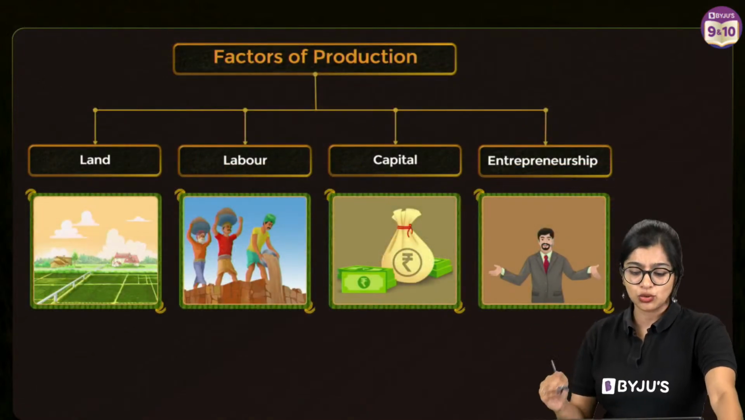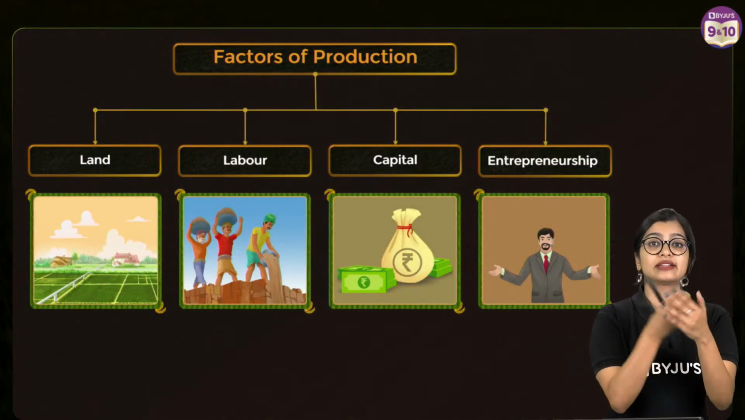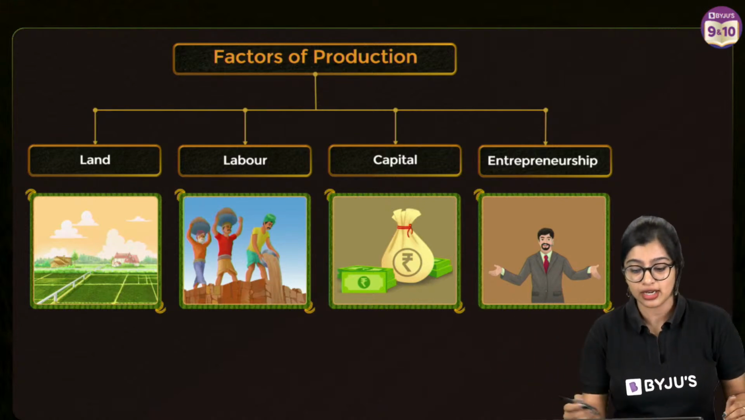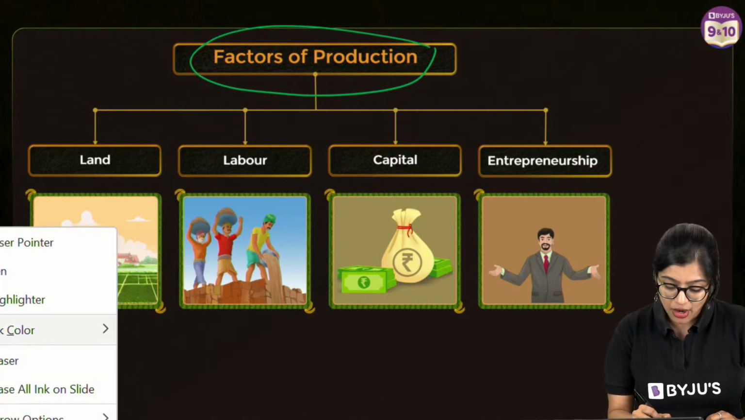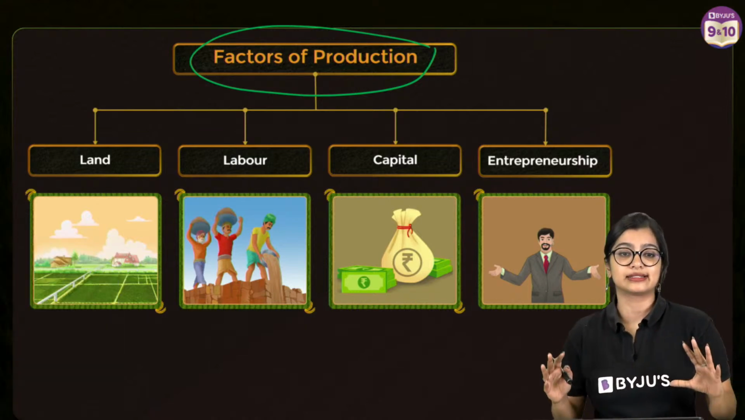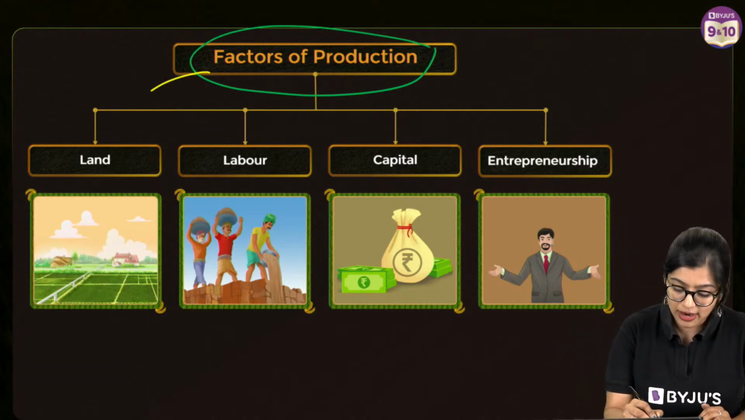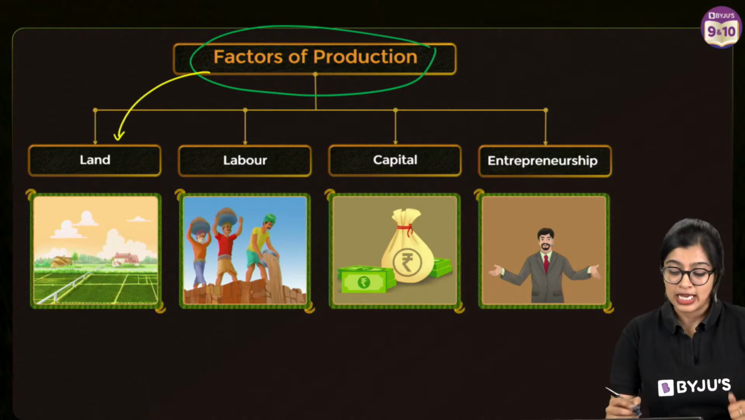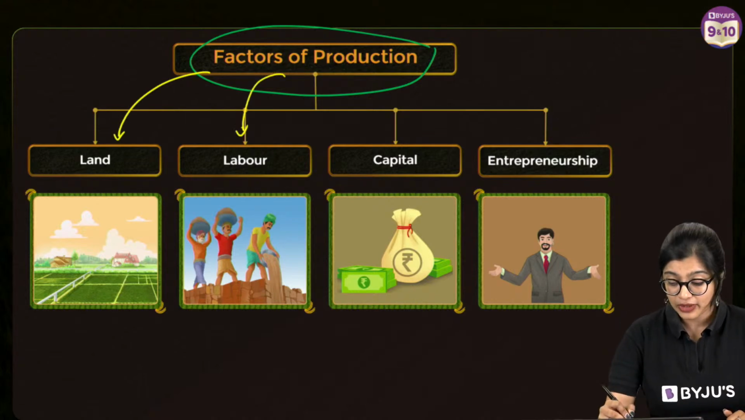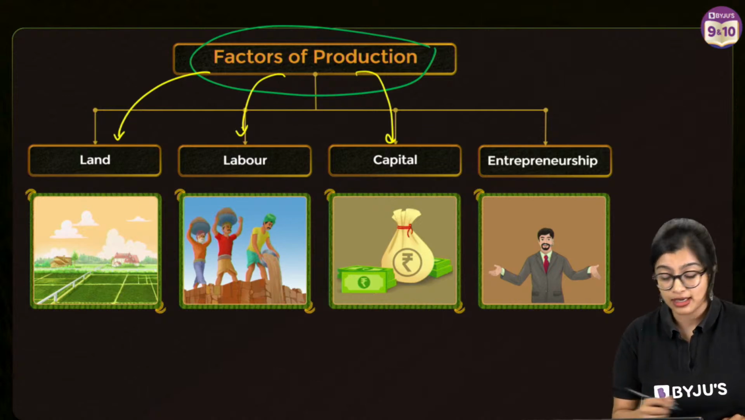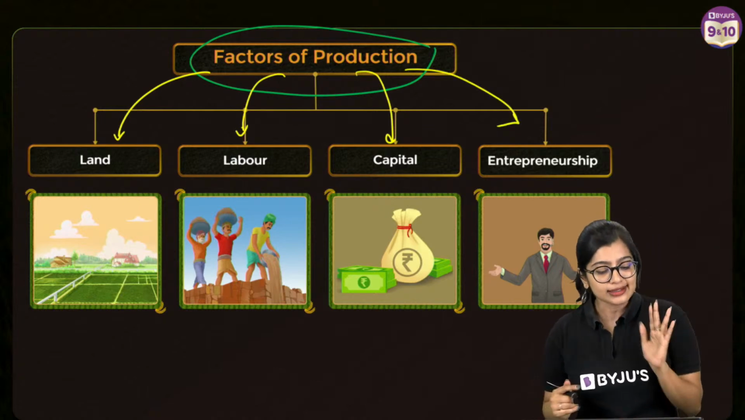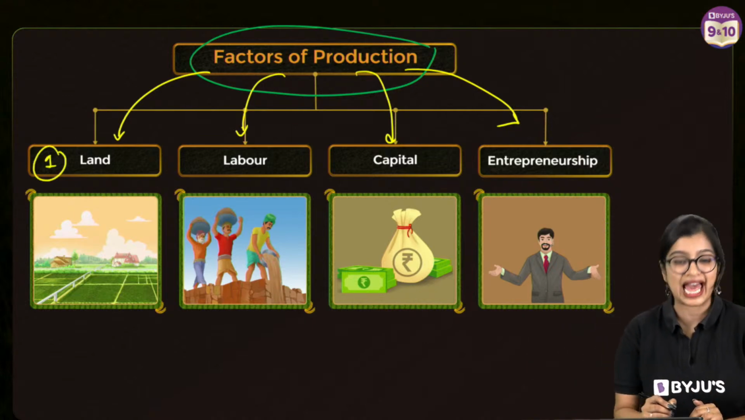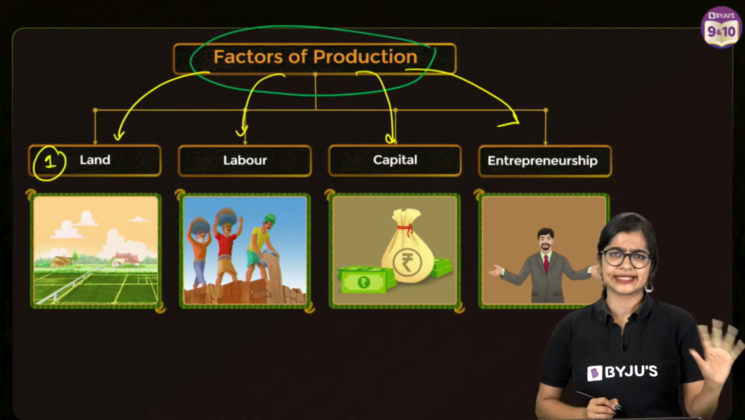So when it comes to the things which are necessary for production, we call them factors of production, right? So what are all the factors that are necessary for production? We know that one factor is land, second factor is labor, third factor is capital, and the last factor is entrepreneurship. So let's start with the first one, which is land. And let's do this with an example, okay?